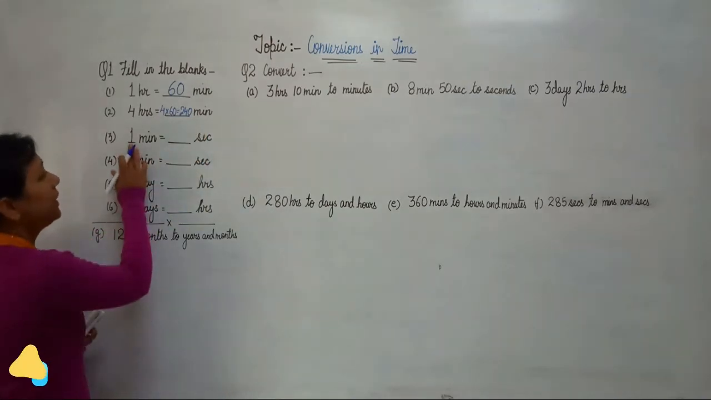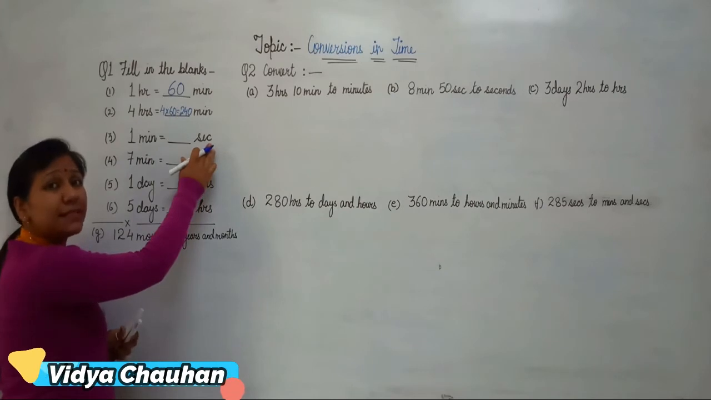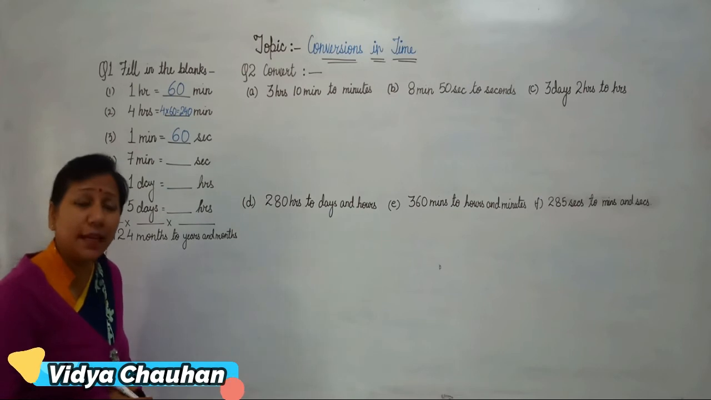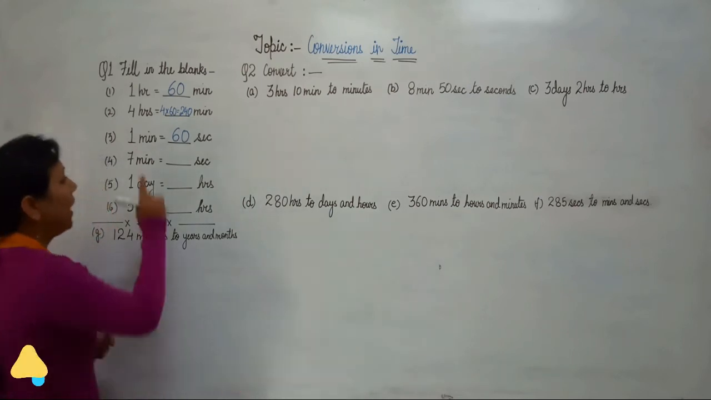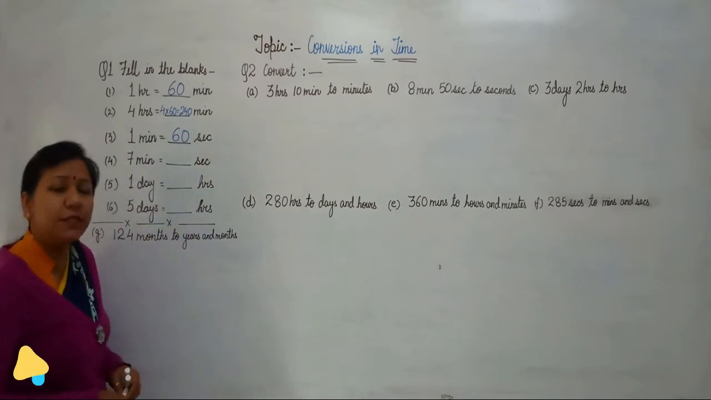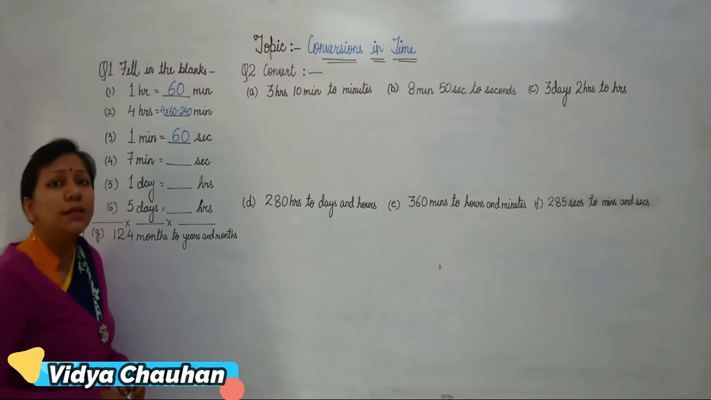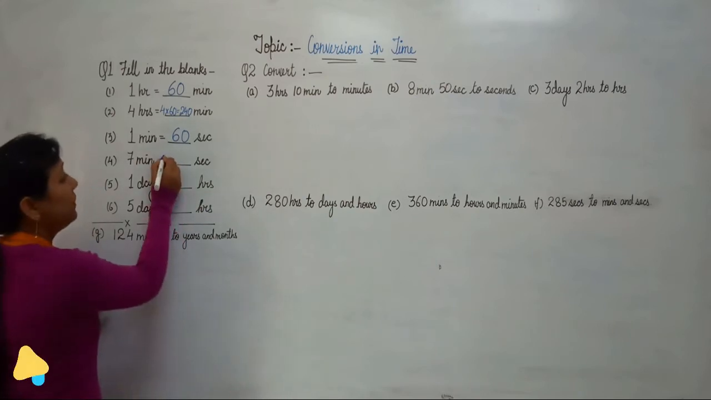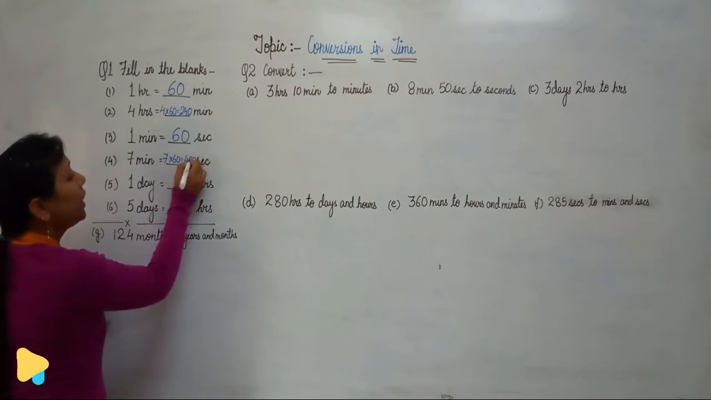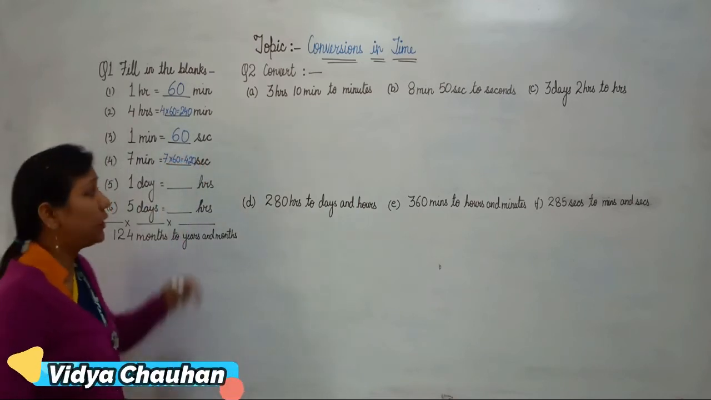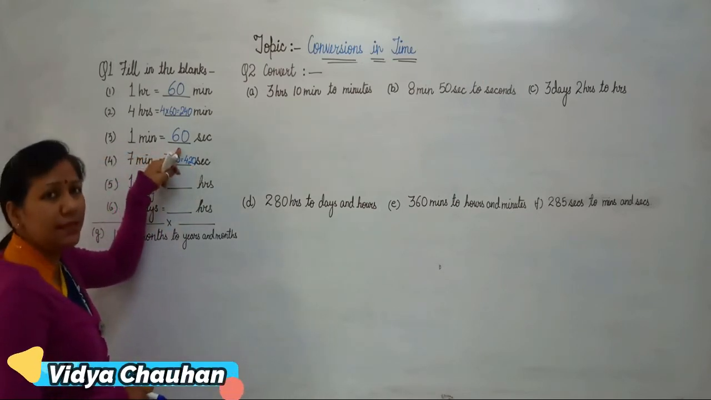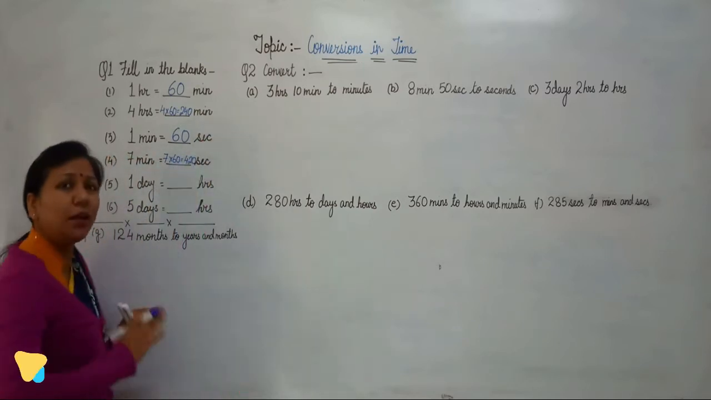Coming to the next part, 1 minute equals how many seconds? 1 minute is equal to 60 seconds. After that, the next part, 7 minutes equals how many seconds? So 7 minutes will be equal to 7 multiplied by 60, that is 420 seconds. There will be 420 seconds in 7 minutes, if 1 minute equals 60 seconds. So this is how you can do the conversion.